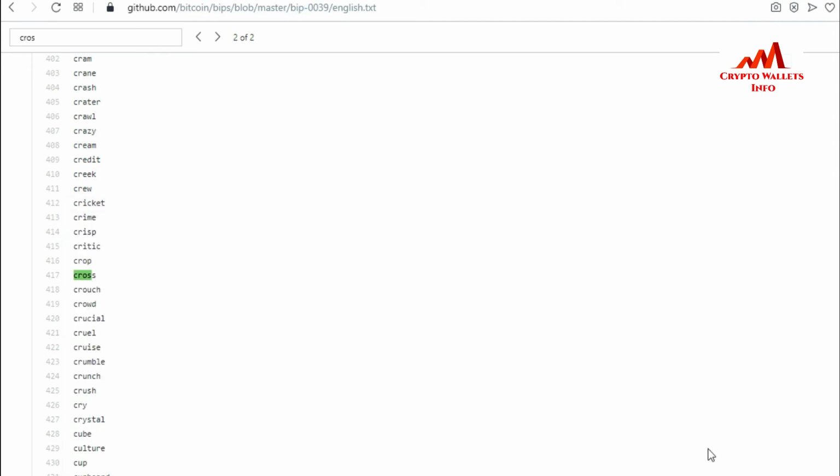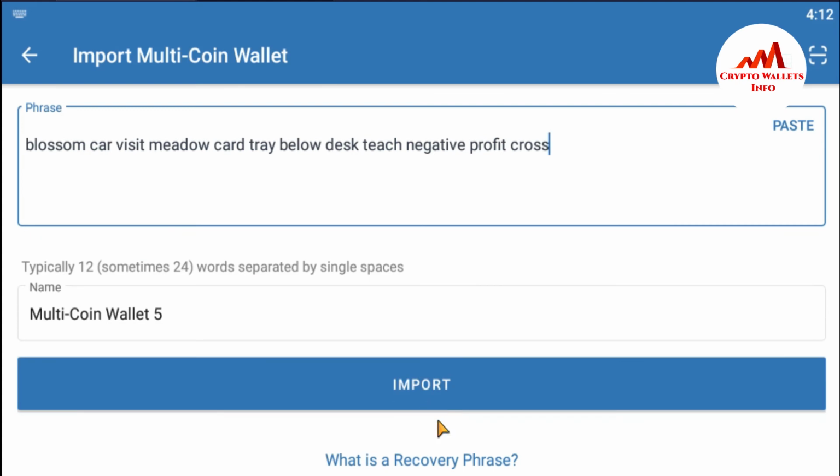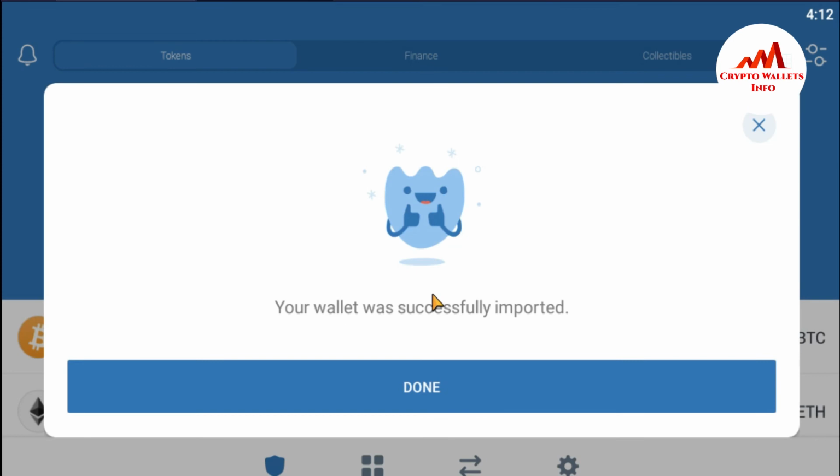Now I'm just going to copy it and import it into my Trust Wallet. Paste here, and I have correctly entered my 12 phrases with white space, just import. Now the wallet is importing. So I hope you understand how you can spell check your 12 word phrase, and you must check the white space in all your 12 word phrases.